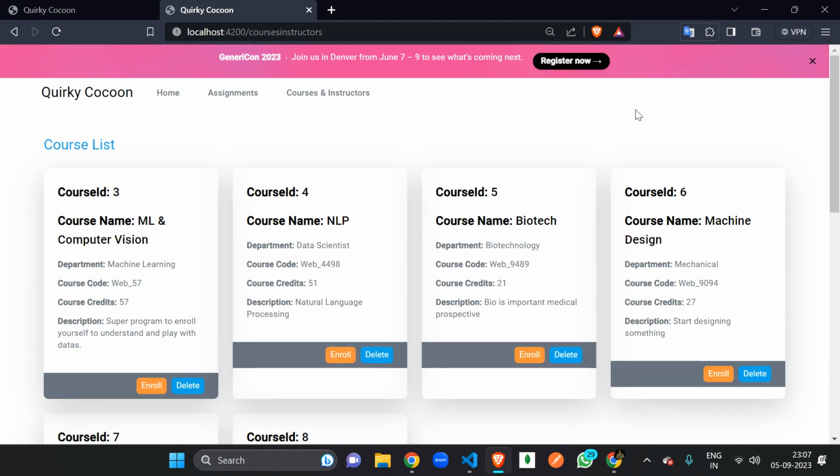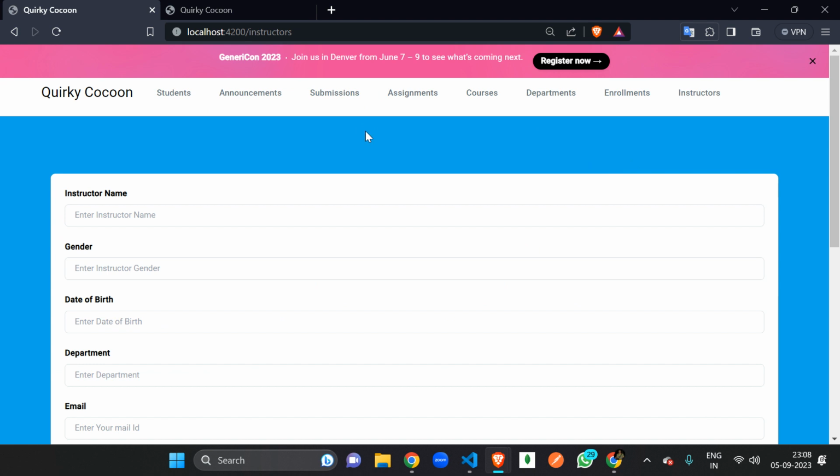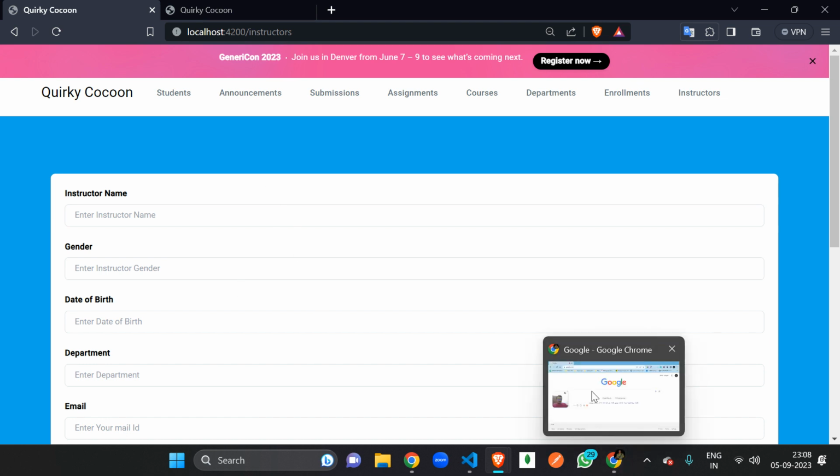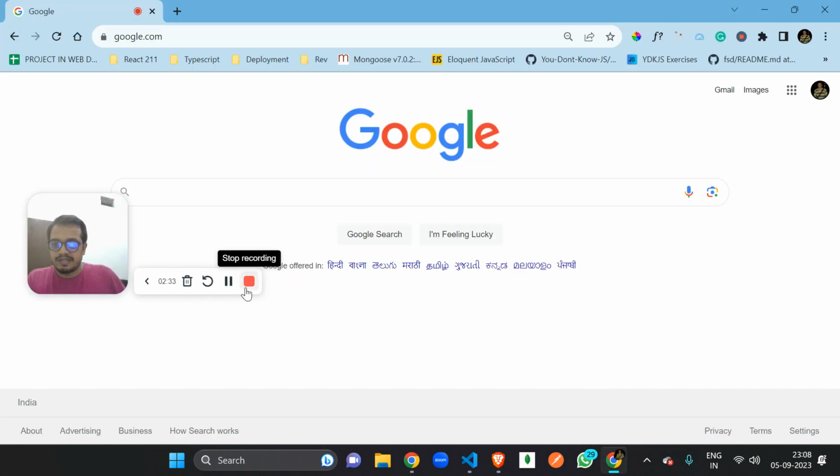So overall, the website is working completely fine, but there is still no sign up and login section. It's not there because I was facing some issues with that. So I refrained from building the sign up and login part, just to run this website smoothly. I don't use sign up and login, but I try to validate all the data, right? And yes, this is the overall picture of my website, right? So thank you.